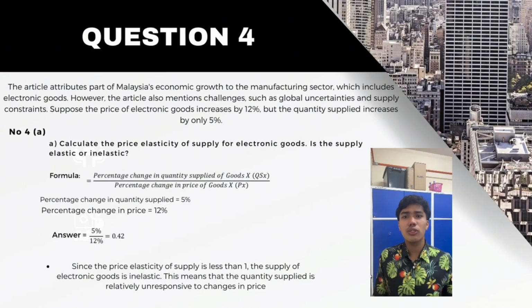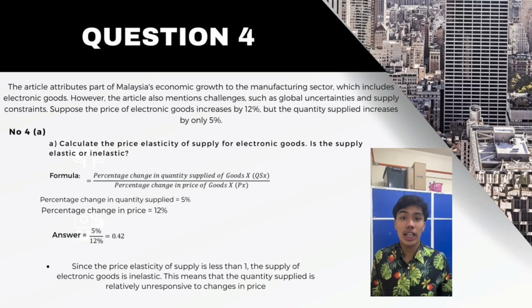If the government wants to boost supply, it may need to invest in infrastructure or address supply chain bottlenecks. Okay, the conclusion is this example illustrates how elasticity helps us understand market dynamics and why certain goods have limited supply response. Understanding this concept is essential for both policymakers and businesses in strategic decision making.